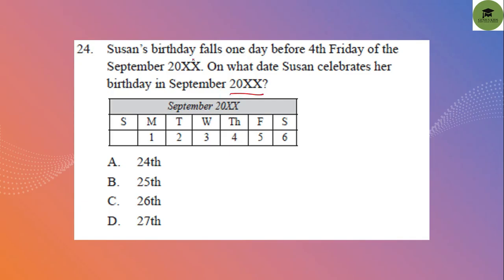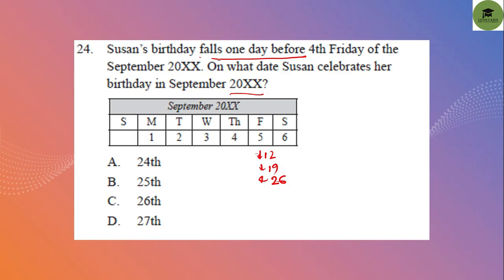So see, find minutely and see the options. This falls one day before the 4th Friday. Here the 5th is the first Friday. Then if you calculate, what will be the 4th Friday? After the 5th, the next Friday is 12, next is 19, and the fourth Friday is 26.